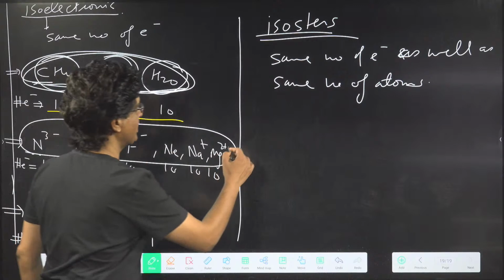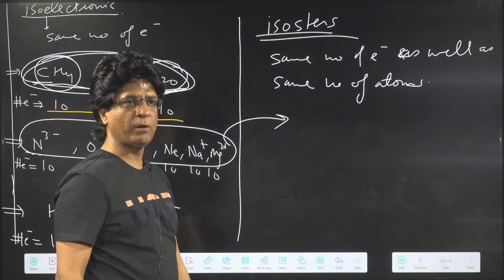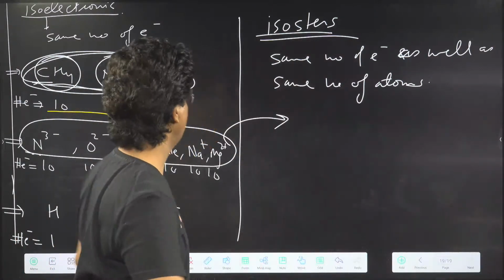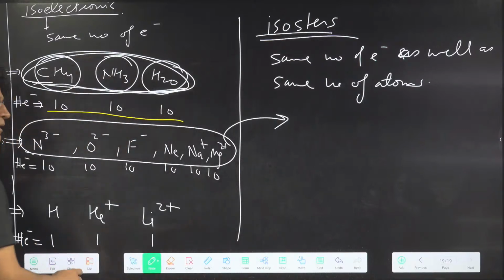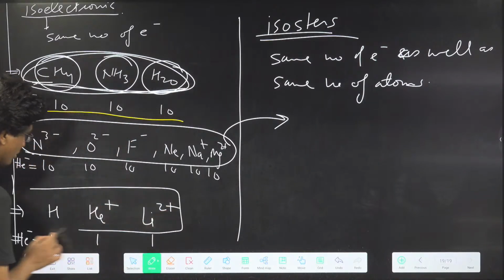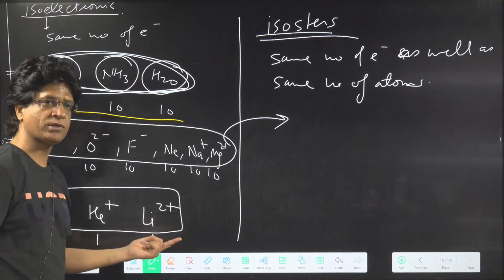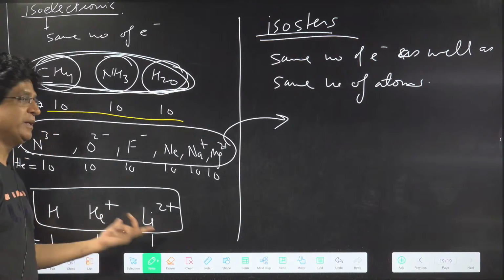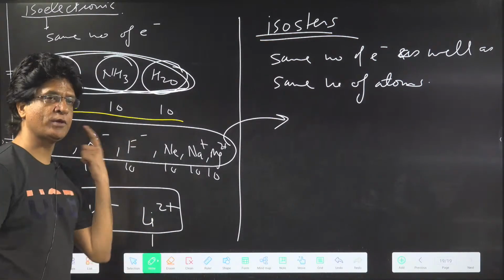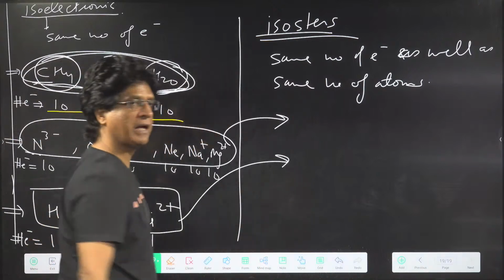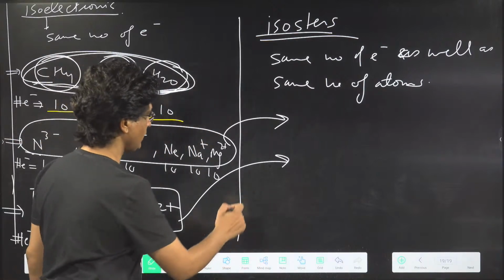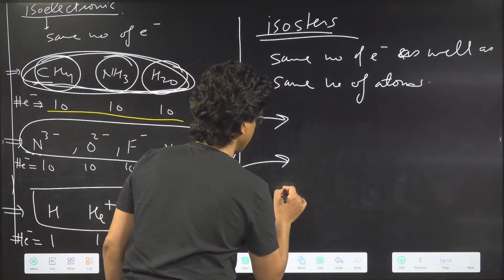So please put this example out there. Good, very good. How about this one? Can you call this group isosters? 1 atom each, and number of electrons also the same. So this group will also form an example of isosters. Okay, come on, tell me.